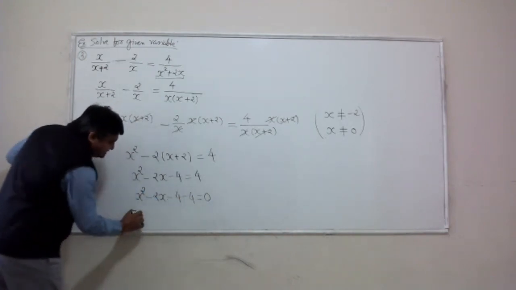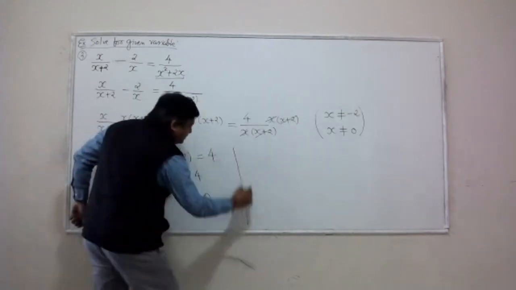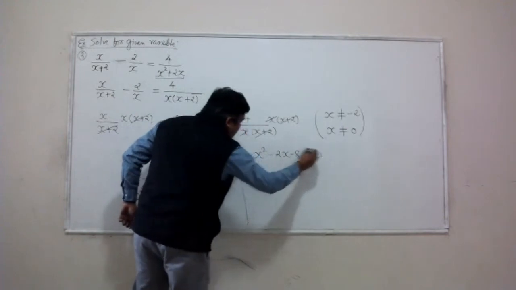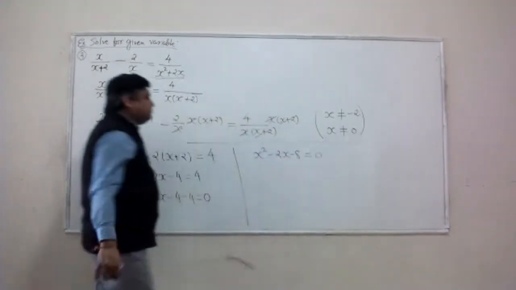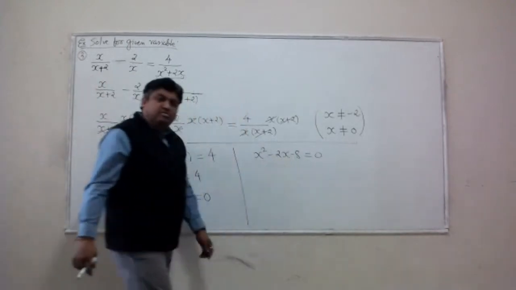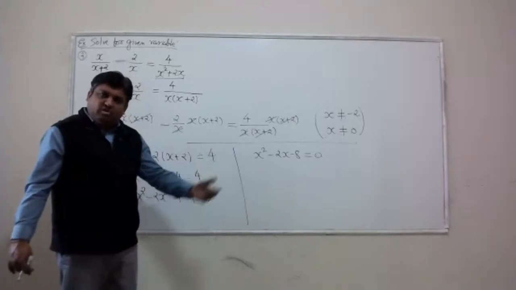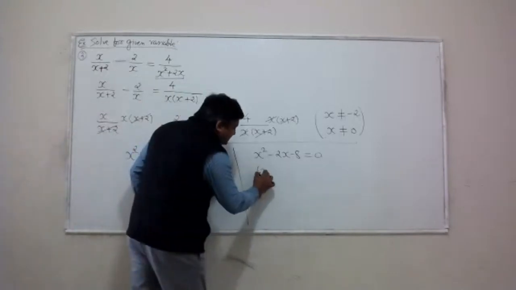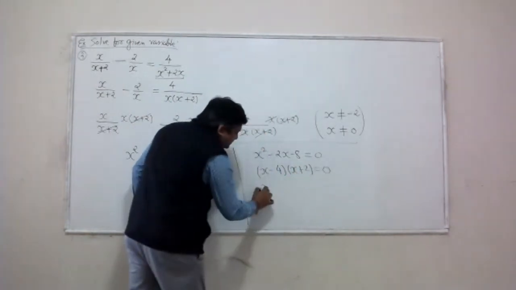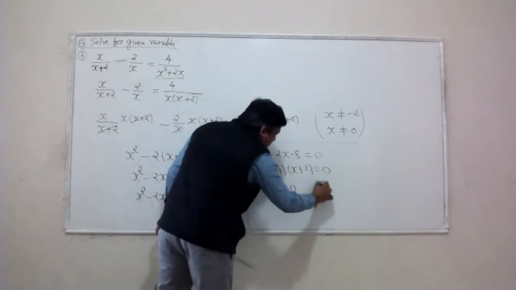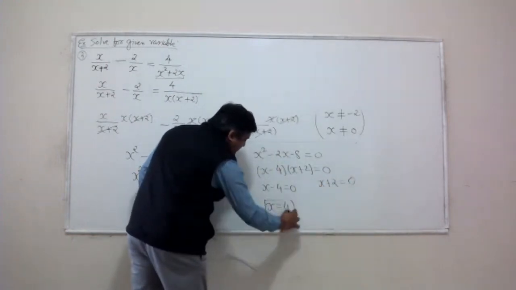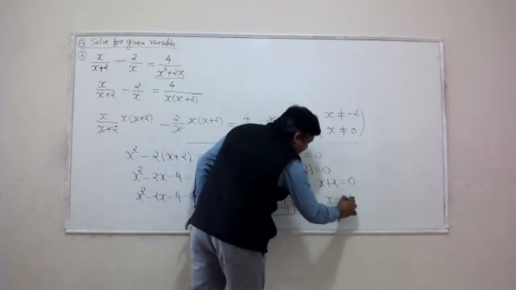Add negative 4 on both sides, and that really gives me x squared minus 2x minus 8 equal to 0. Do we know the factors of negative 8 whose sum is negative 2? Answer should be yes, negative 4 and positive 2. Let's factorize it: x minus 4, x plus 2. Set each of these factors equal to 0 and solve for x. Looks like I get x equal to 4 and I get x equal to negative 2.